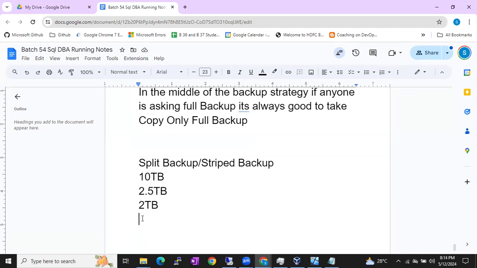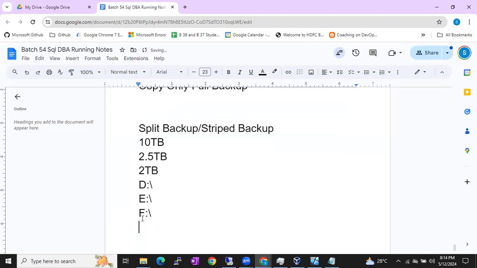The solution is split backups. Okay, so now imagine I have drives like this: D drive backslash, E drive backslash, F drive backslash, G drive backslash, L drive backslash. I'll take backup to all these drives: part 1, part 2, part 3, backups backslash. I'll take backup like this.